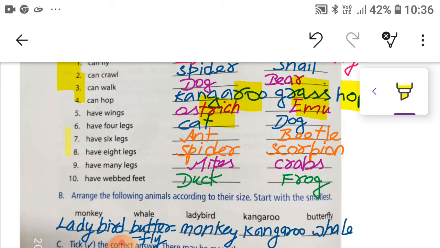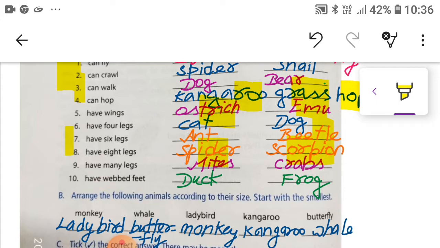Now seventh, ant, A-N-T, and beetle, B-E-E-T-L-E, have 6 legs. Now eighth, spider, S-P-I-D-E-R, and scorpion, S-C-O-R-P-I-O-N, have 8 legs.